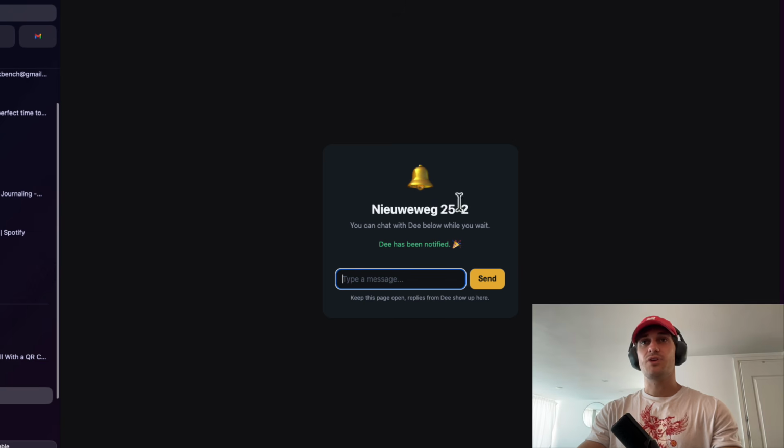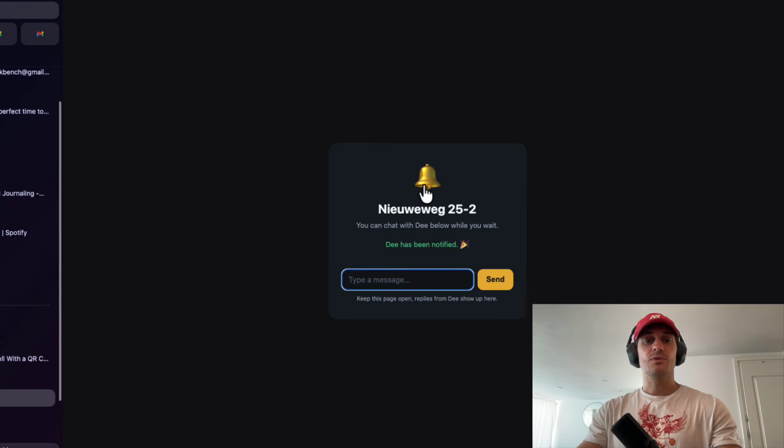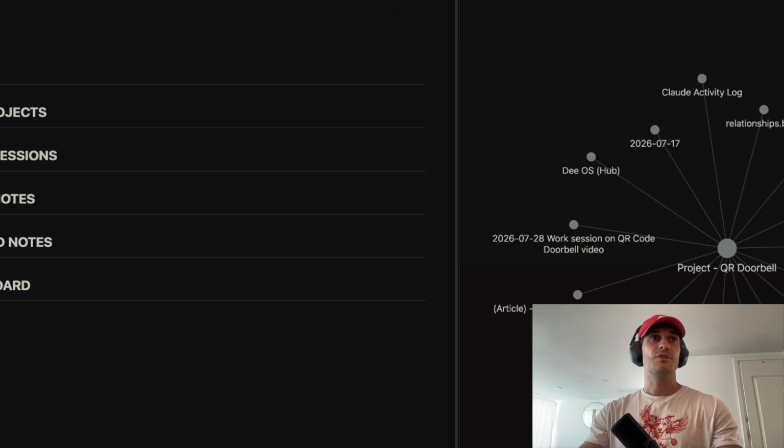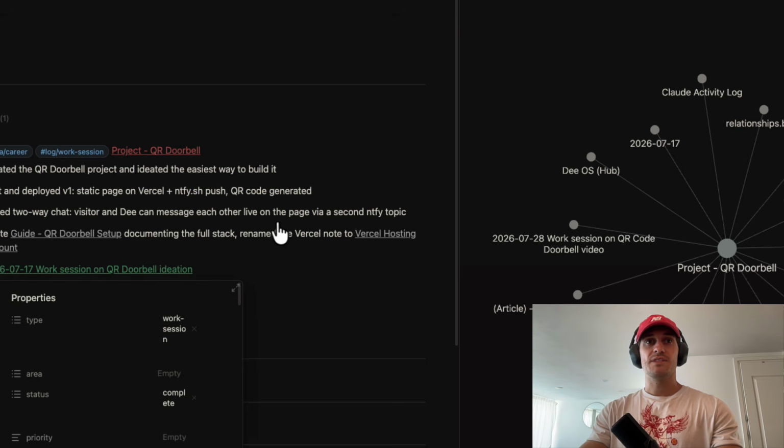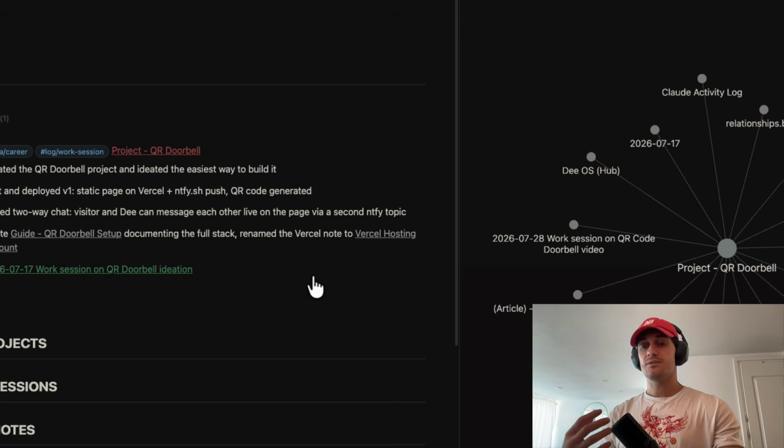So let's say we want trumpets. How do we make changes to that? Well, the way that I use Claude Code is in Obsidian. So when I first start a project, I say, okay, this is a project for the QR doorbell that I want to create. I then have logs of whenever I'm working on it. You can see on the 17th, this is when I wrote out what I want this application to do and my conversation with Claude Code and what tools we decided to use, so I can just keep track of it.